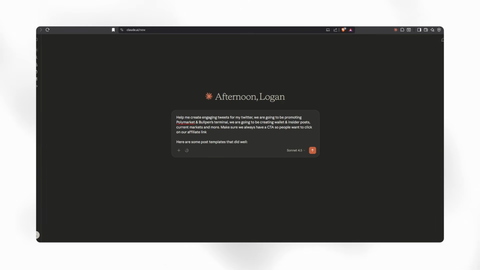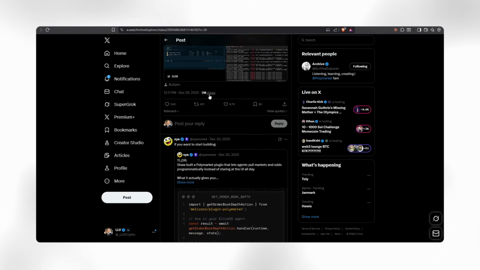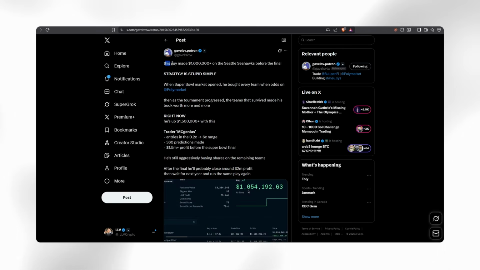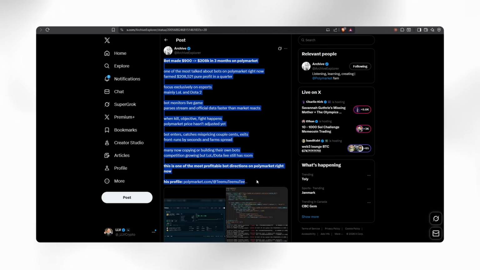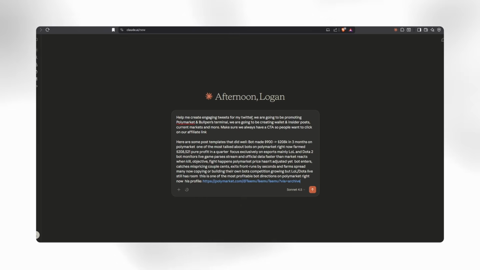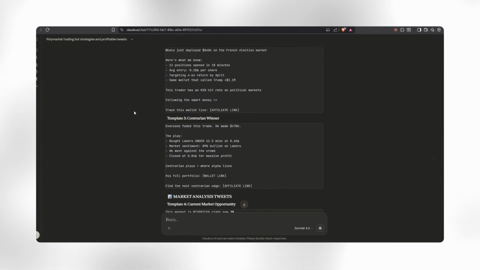And then what we can do is we can feed it some posts that did very well. So we can see here, right, this bot turned $900 into $208,000. This post got 2 million views. This guy made $1 million on the Seattle Seahawks, and you can see it's obviously a very well put together post. 22,000 views came out of this post right here. So all we have to do, just copy this post up, paste it in here, copy this one, paste it in here. Just like that, it has scripted up a bunch of content for us.